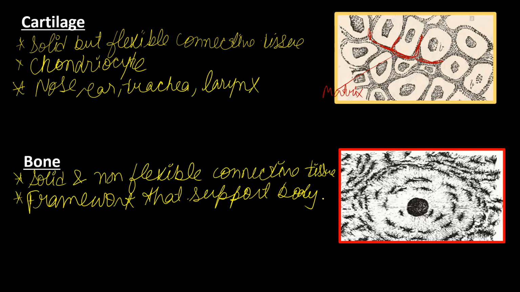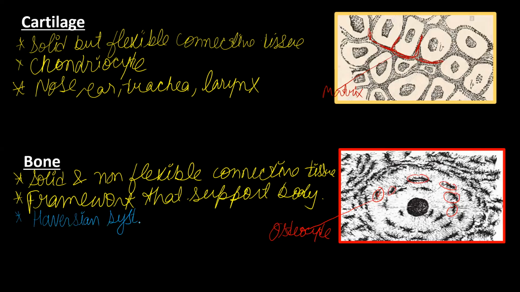The cells which are present in this figure, as you can see, what are these? These cells are known as osteocytes. And these osteocytes are arranged in a particular ring-like structure, and that ring-like structure is known as the Haversian system.